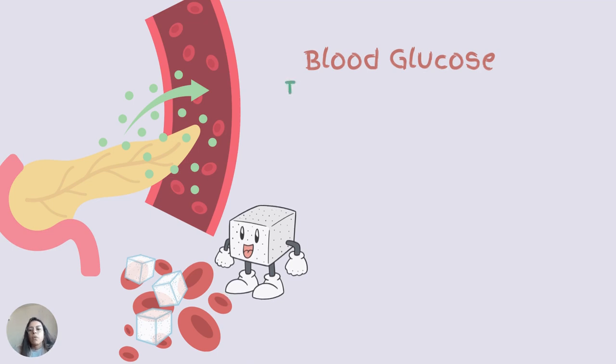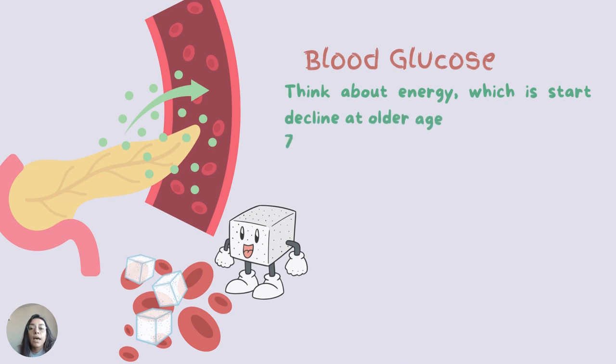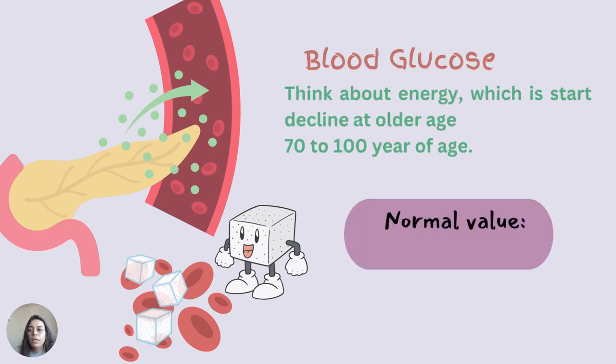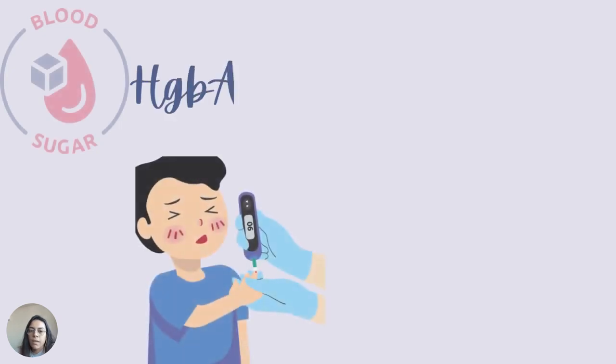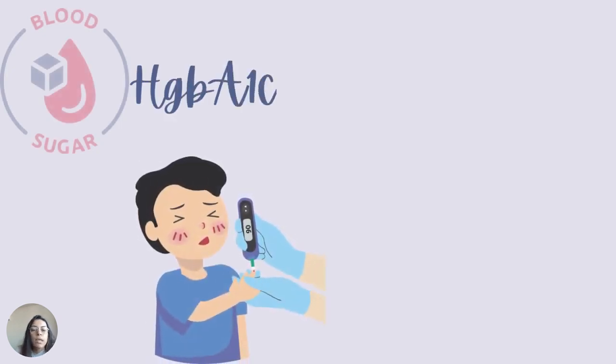Next is blood glucose. In that, think about energy, which starts declining in older age, around 70 to 100 years of age. According to that, you can remember the blood glucose value is around 70 to 100 mg per dL very easily.